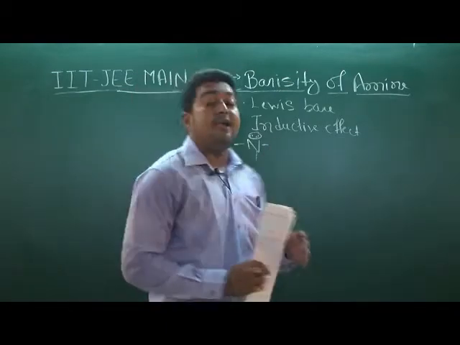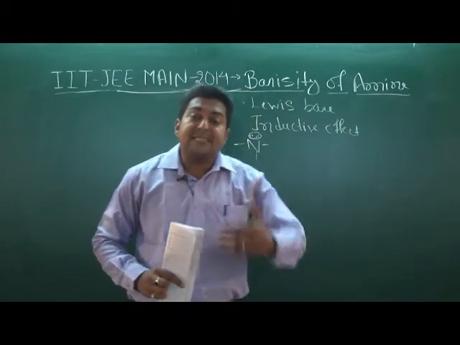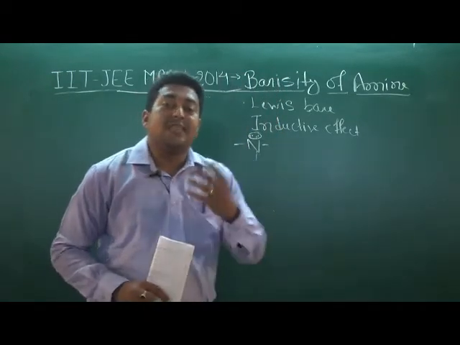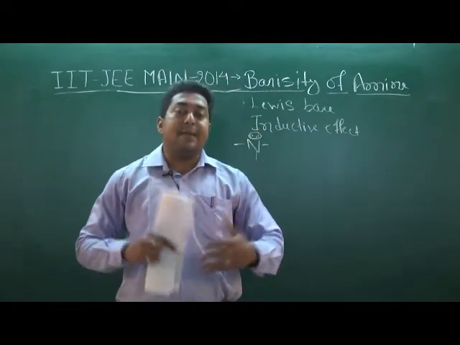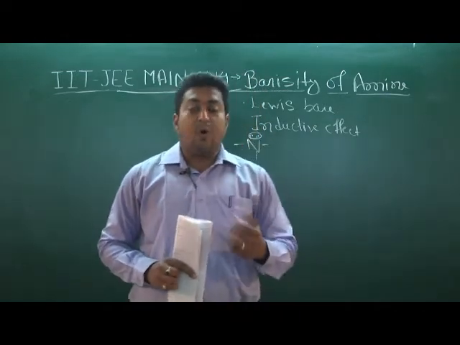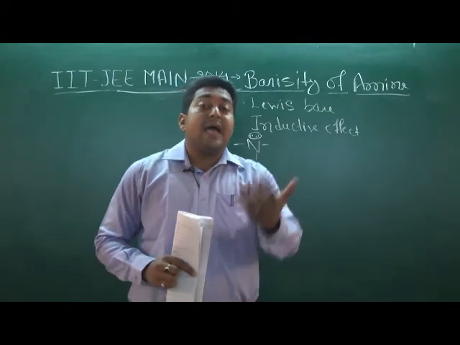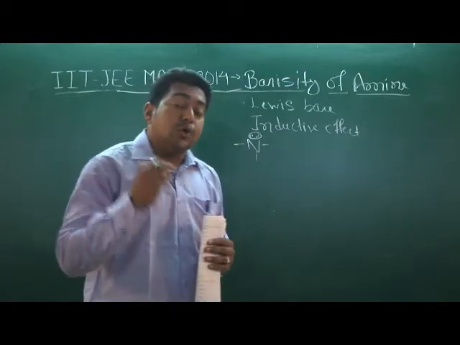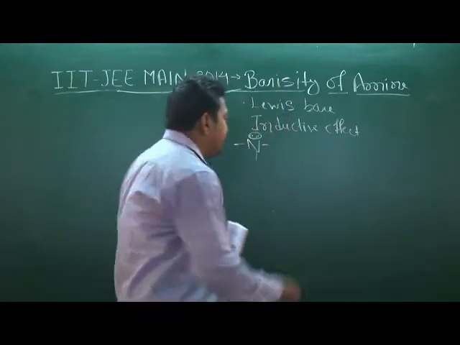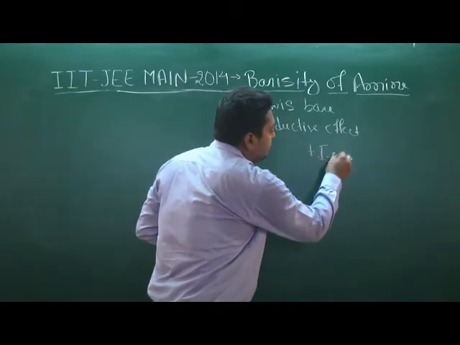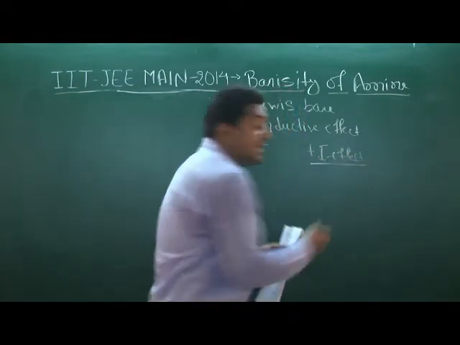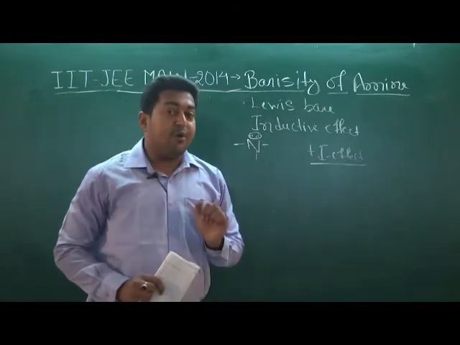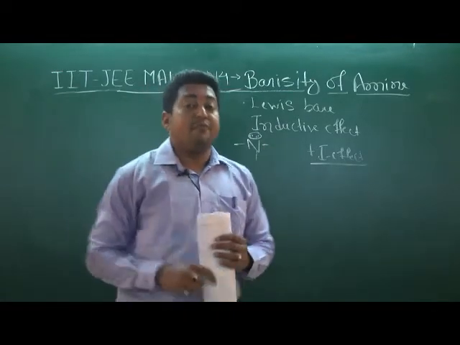The second thing is the inductive effect. The plus I effect and the minus I effect are very important here. The plus I effect means the compound or group has the ability to donate electrons, while a minus I group has the capacity to withdraw electrons. A plus I effect group increases the electron density on nitrogen, which is very important for basicity, because sharing is very important.